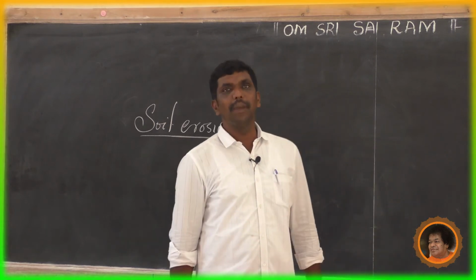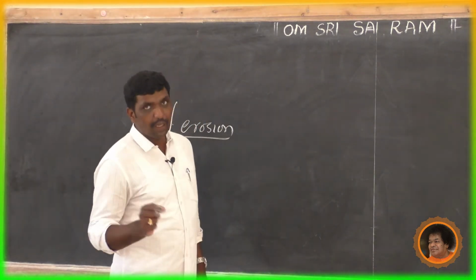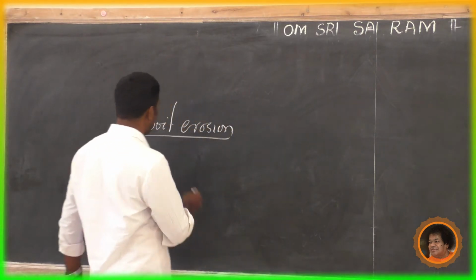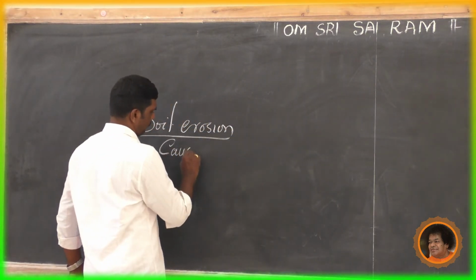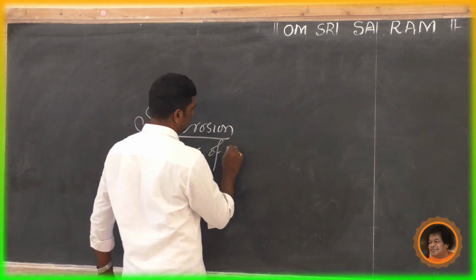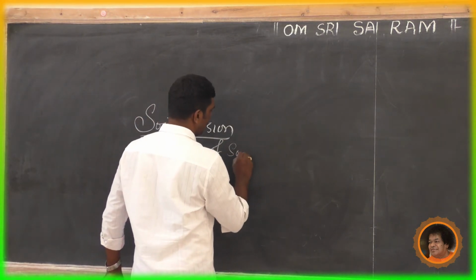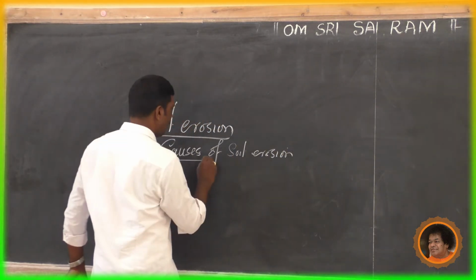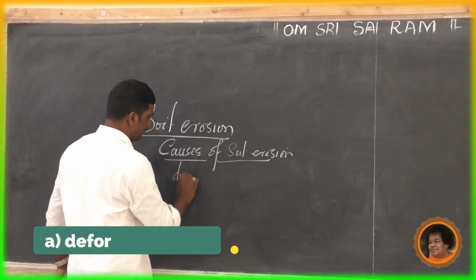The main causes of soil erosion are deforestation. Yes, the first one is deforestation.